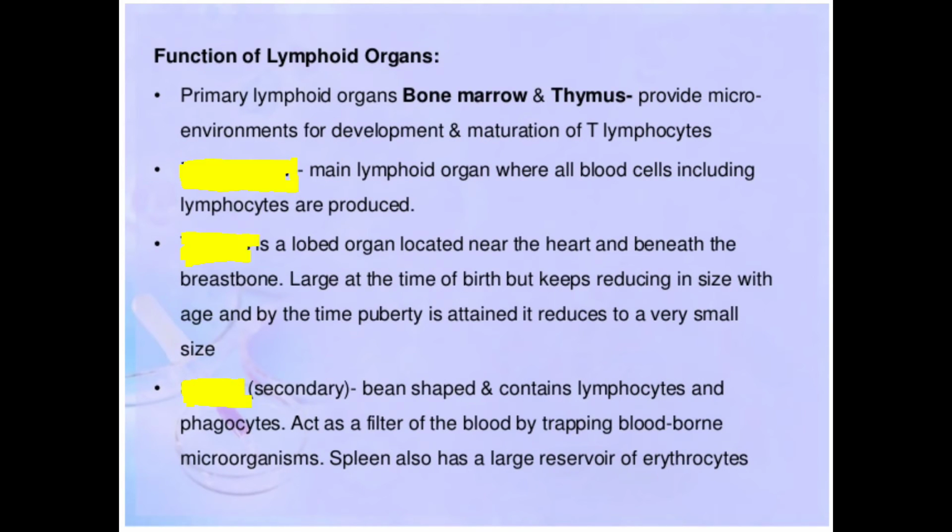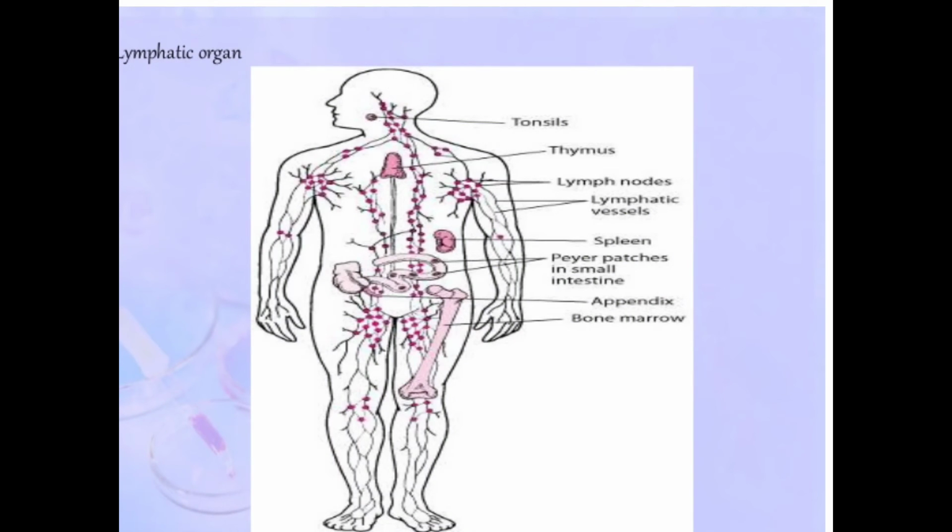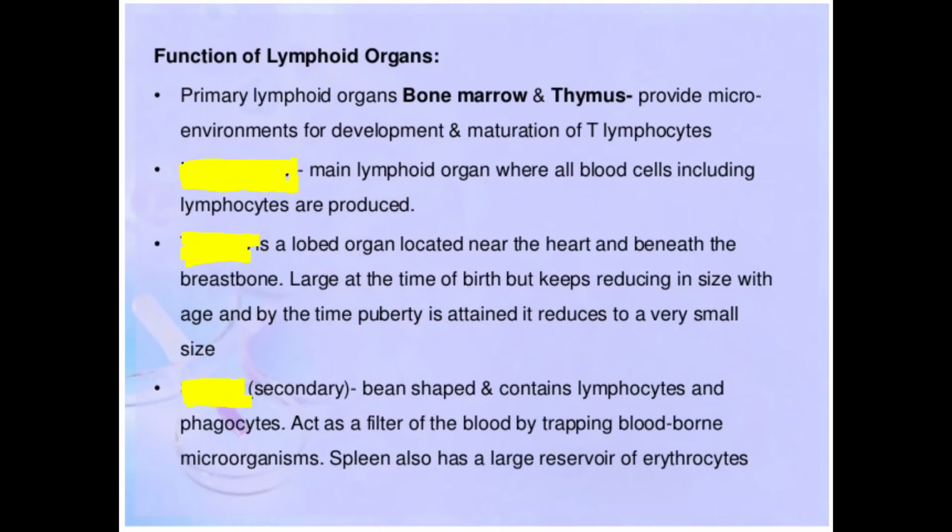In thymus, this thymus is a lobed organ, okay. This is a lobed organ, and this is located near the heart, you can see that. Okay, we know that here is the heart and there will be the lungs inside the rib cage. Okay, near to the heart there will be the thymus. Thymus कहाँ छ रे? Near the heart the thymus is located, and beneath the breastbone, को मुनिपट्टि beneath मा.